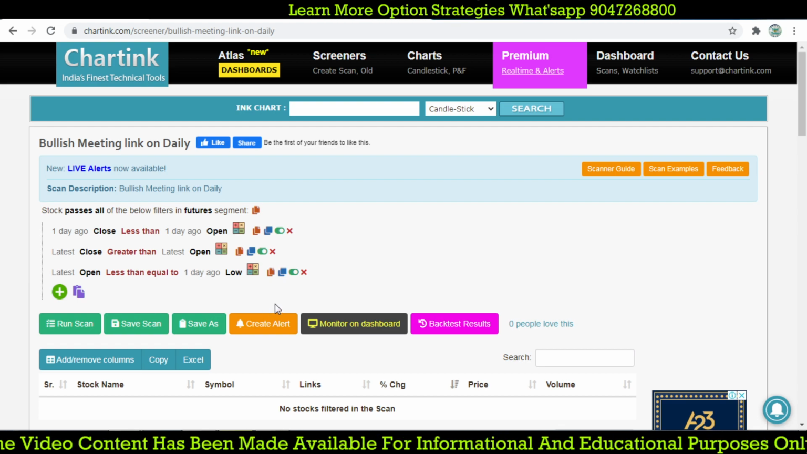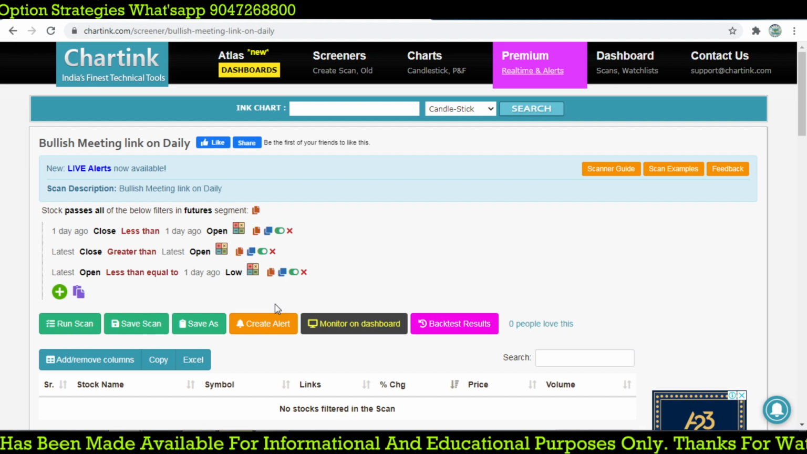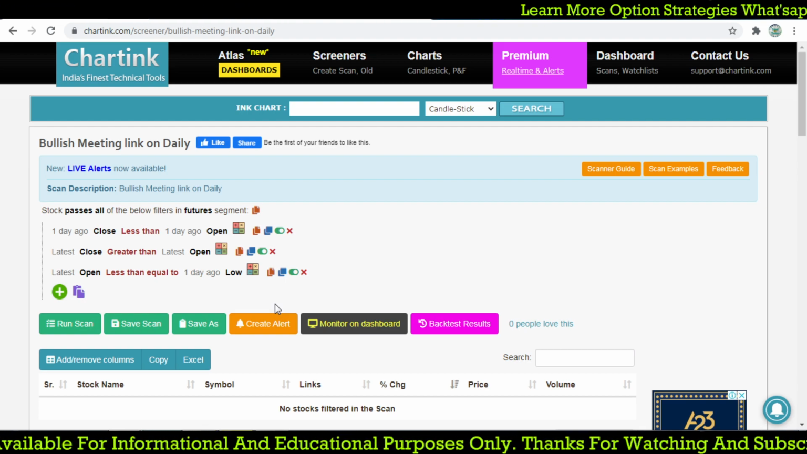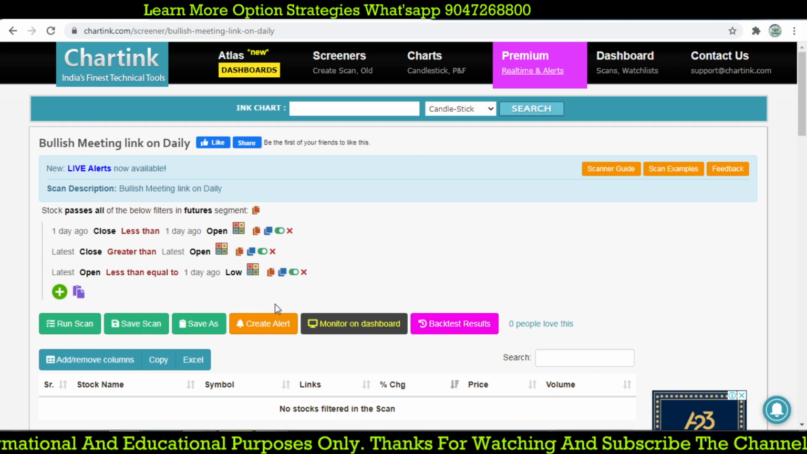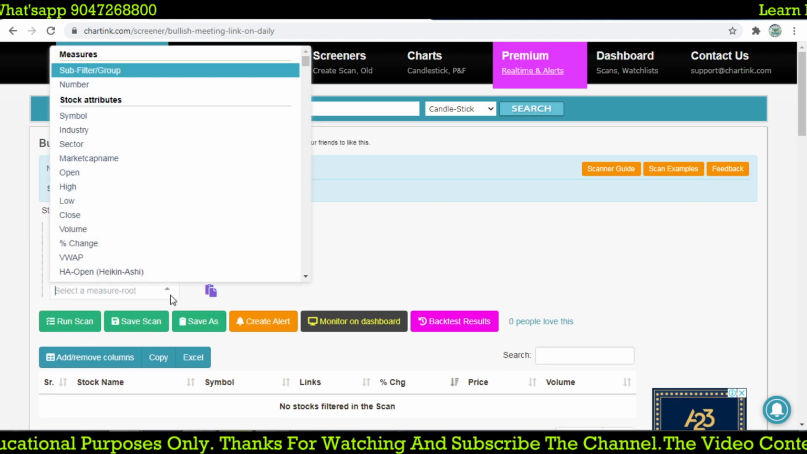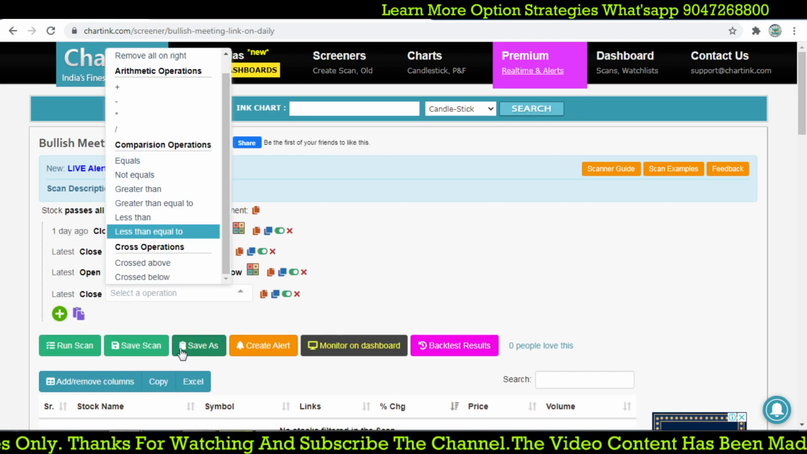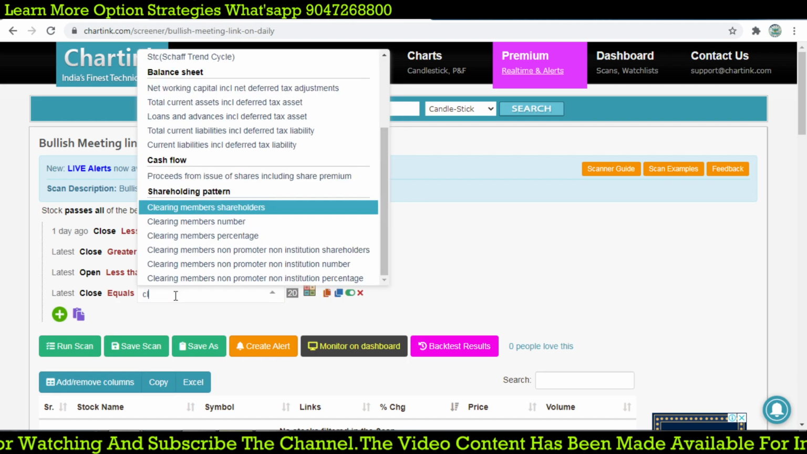Okay, latest open is less than or equal to one day ago low. So that is what the next day candle opens lower, showing weakness, but by the end of the day it recovers and closes at the previous close. And now, the latest close price exactly equals the one day ago close.